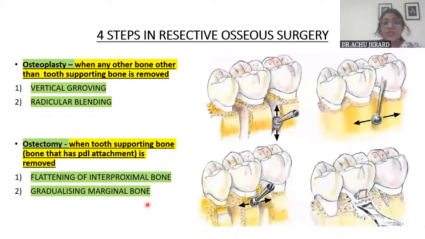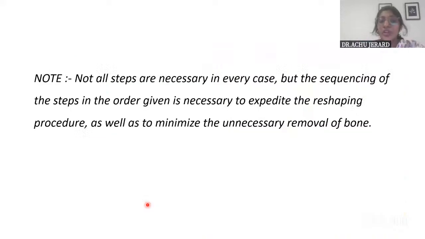Okay. And what you can write as a note in your paper also, these all steps are not necessary in every case. Okay. But this is the order in which it is to be carried out, in most of the scenarios to obtain a normal physiologic contour. But in some scenarios, it might not be needed. Okay. If it is not that thick bony margin, maybe only the vertical grooving is needed. No radicular blending should be done.